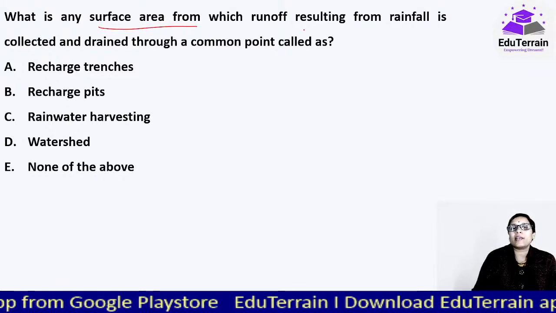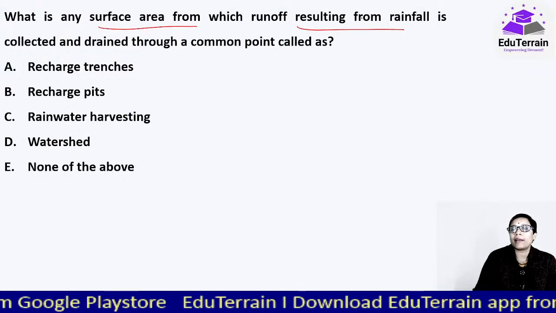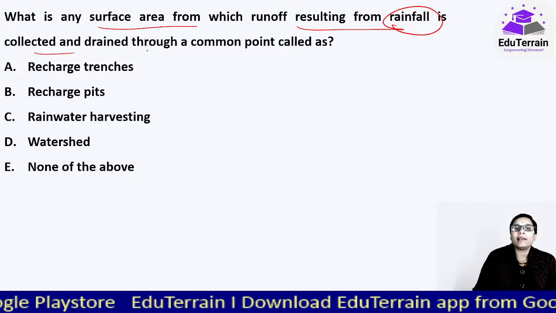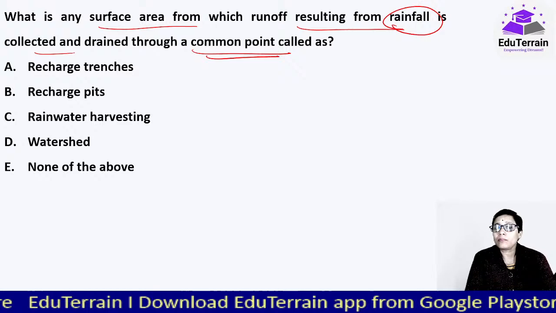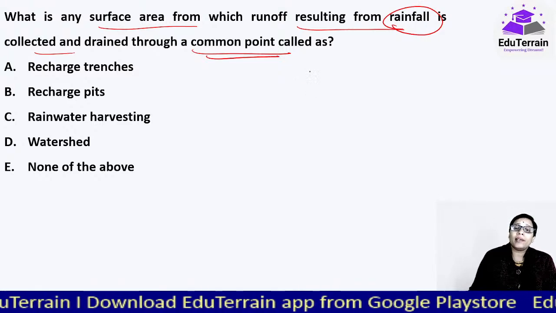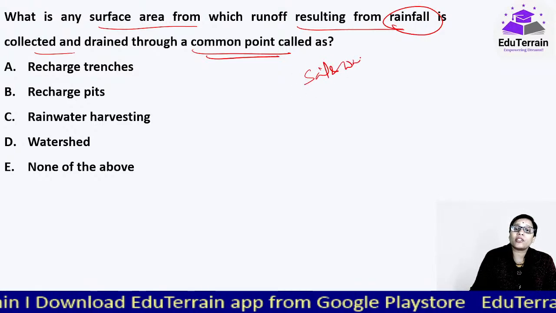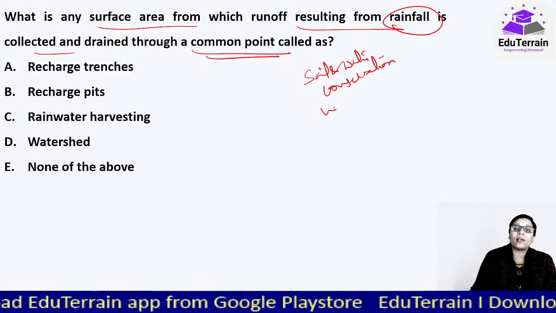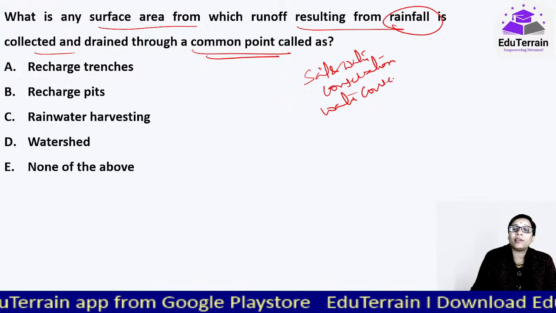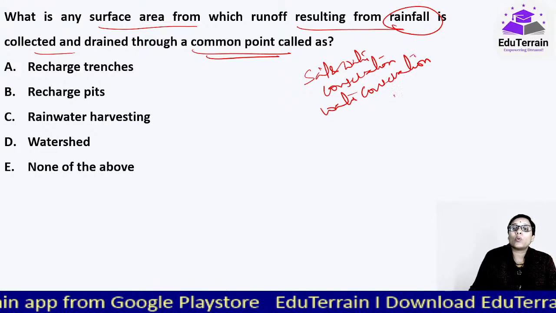What is any surface area from which runoff resulting from rainfall is collected and drained through a common point called? This is soil and water conservation, and various water conservation methods are very important.